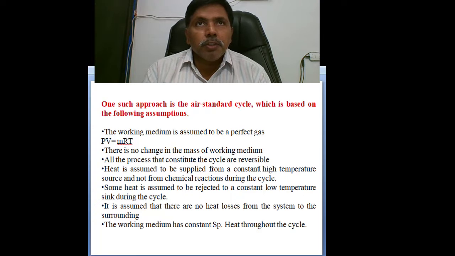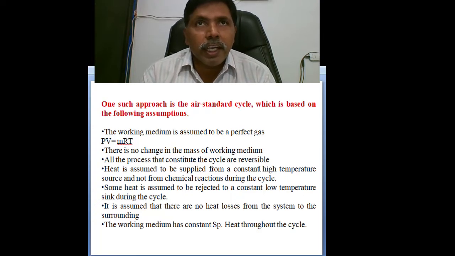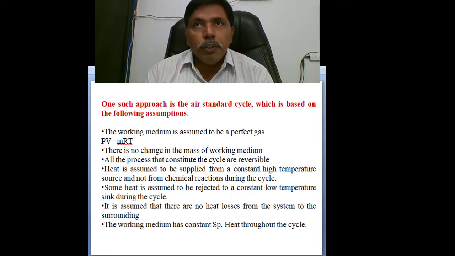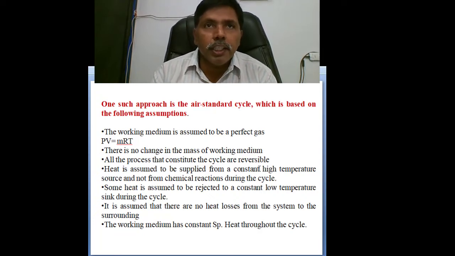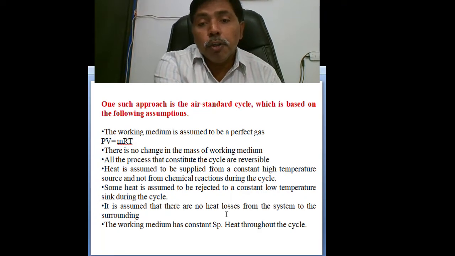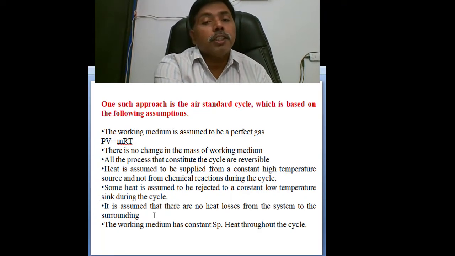So two reservoirs are connected to our cycle. One reservoir, the high temperature source, is supplying heat. One reservoir, the low temperature sink, receives the rejected heat. We are rejecting heat to the sink. So the same medium can circulate in our cycle. It is assumed that there is no heat loss from the system to the surroundings.